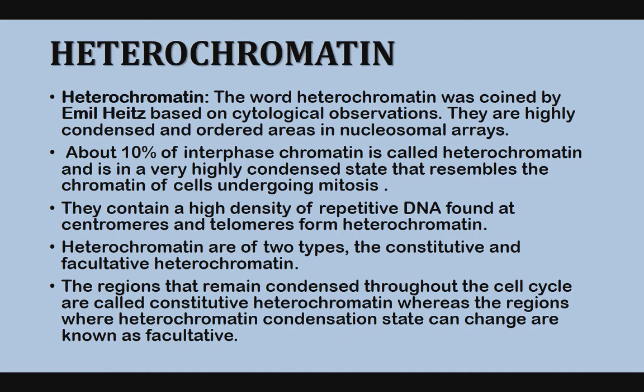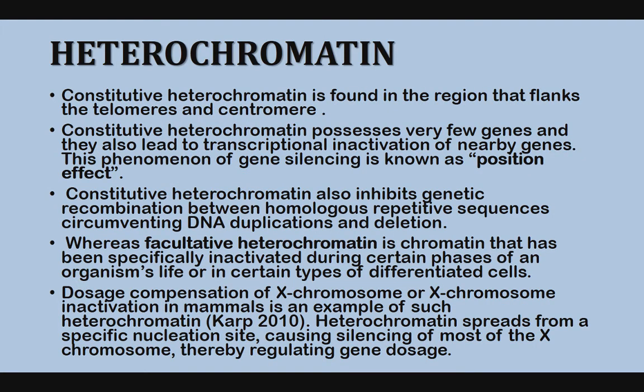Heterochromatin is of two types, that is constitutive and facultative. The regions that remain condensed throughout the cell cycle are called constitutive heterochromatin. So there are no changes we can observe until the completion of the cell cycle; we can observe the completely condensed form of DNA without any function, that is the constitutive heterochromatin. Whereas regions where the heterochromatin condensation state can change are known as facultative heterochromatin. So constitutive heterochromatin is found in the regions of the telomere and centromere.